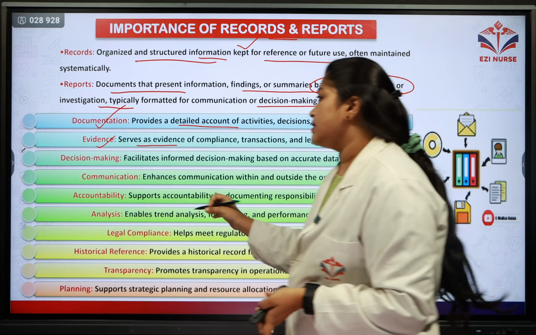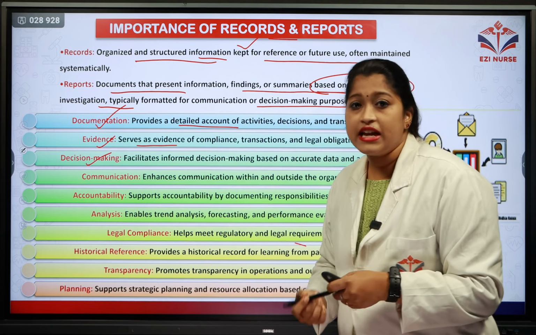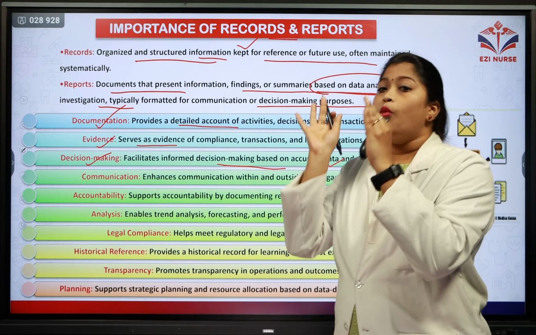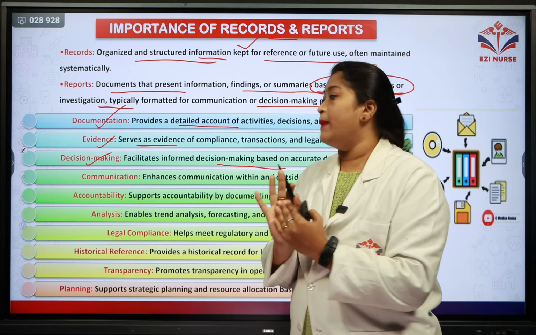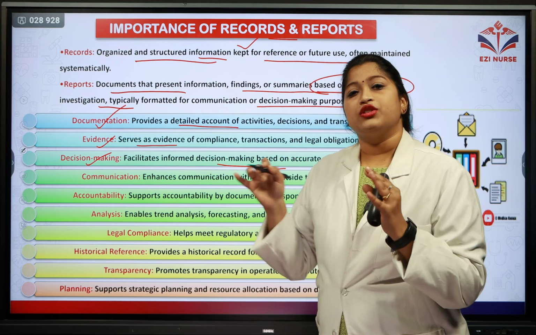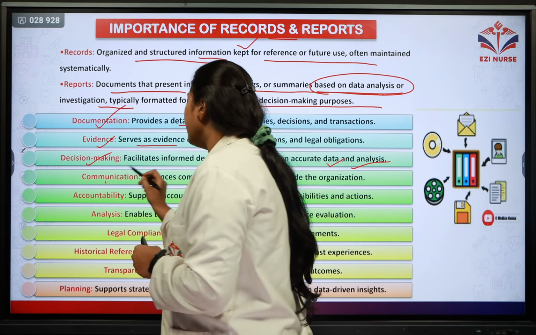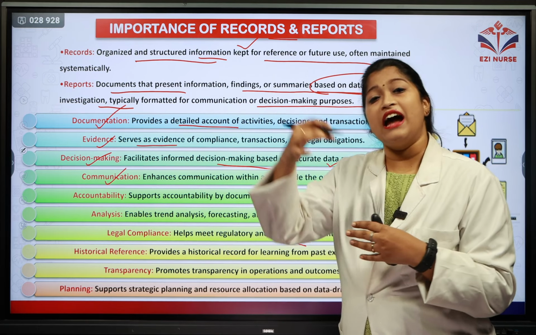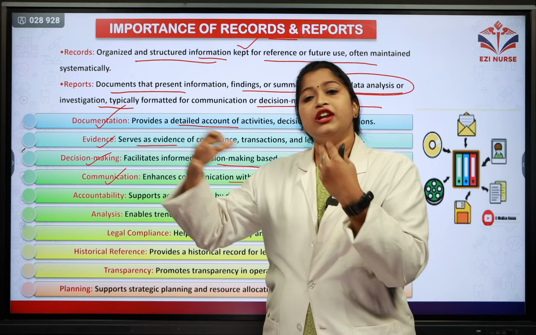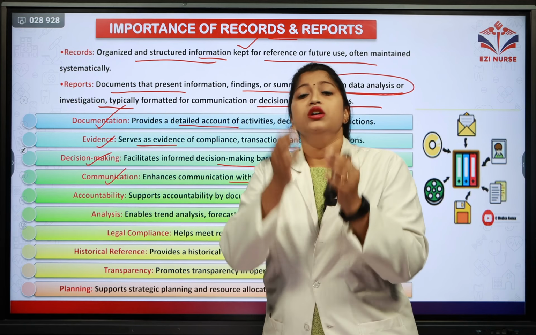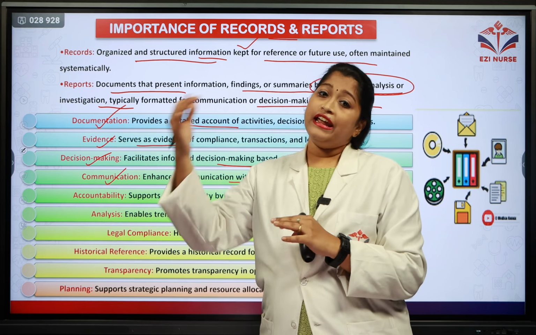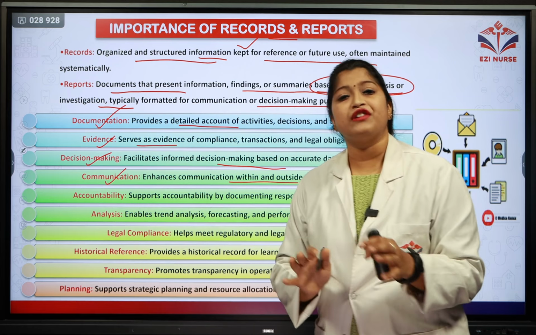The next importance is decision making. It facilitates informed decision making based on accurate data and analysis. So whatever records and reports are giving the data, based on that we can make certain decisions regarding the patient's health. The next importance is communication. It enhances the communication within and outside the organization. If I need to communicate certain things related to the patient, and it is recorded or reported, then it might help the upcoming nurse as well or any other doctors as well. So it acts as a way of communication.